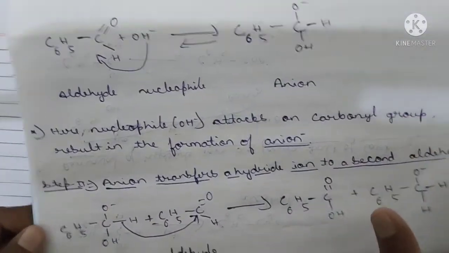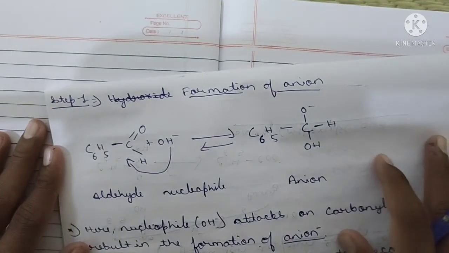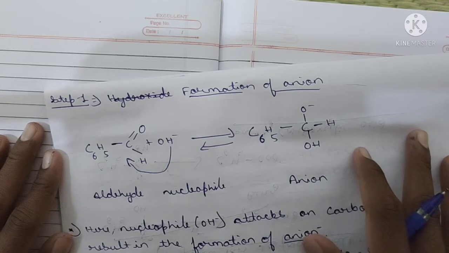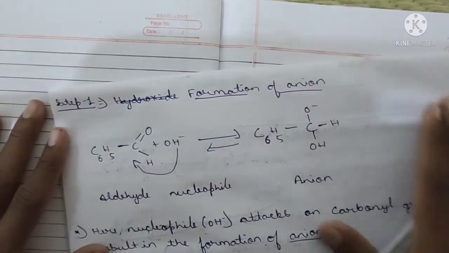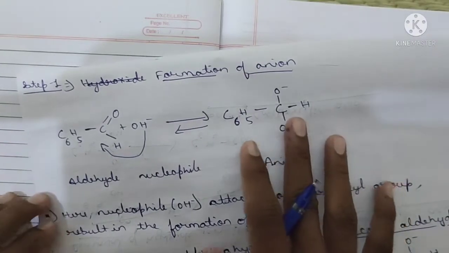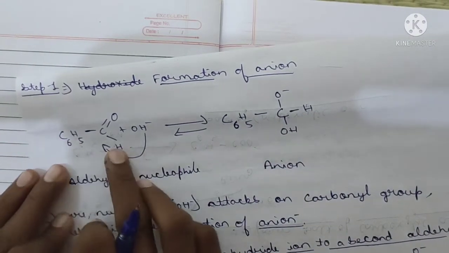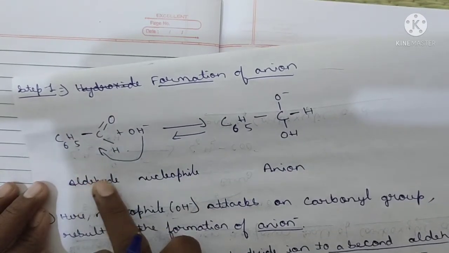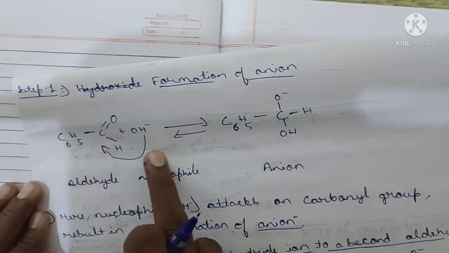Let's study that mechanism. See here, the first step, as usual, is formation of an anion. In the previous condensation reactions you saw formation of an anion, and here too an anion is formed. How? As you are familiar with this structure, this is benzene, and attack on the aldehyde, benzaldehyde. This is the aldehyde and this is OH minus, the nucleophile.